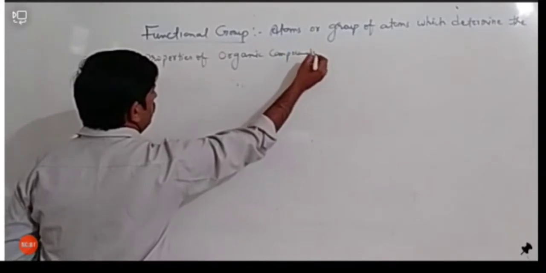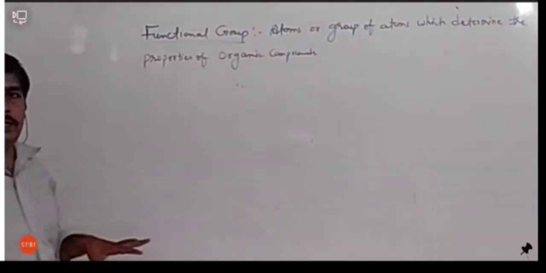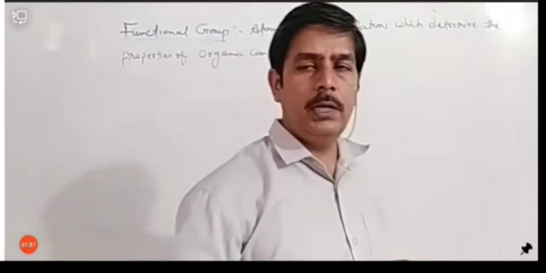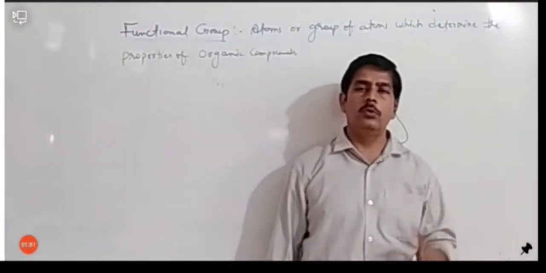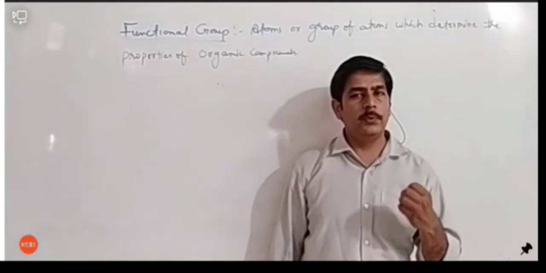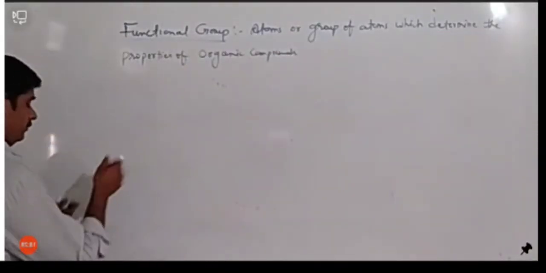Okay, which determine the property of an organic compound are called functional groups. उन्हें हम functional group कहते हैं. I think you must have heard about different types of functional groups such as alcohol, aldehyde, ketone, carboxylic acid. These are the functional groups which determine the property of an organic compound. So let's see the different types of functional groups we have.